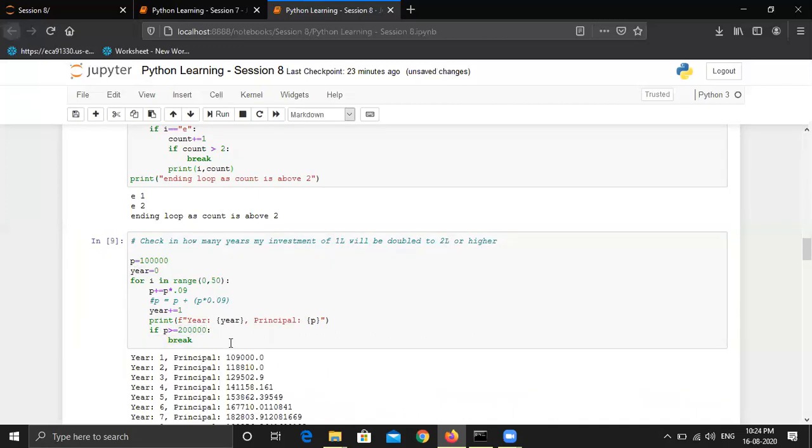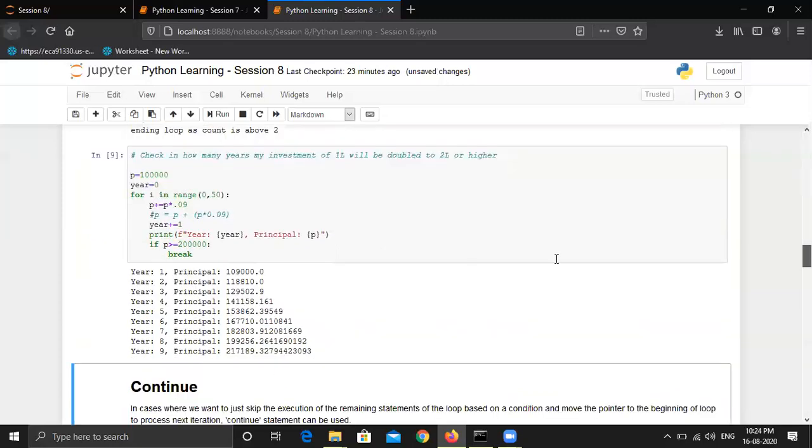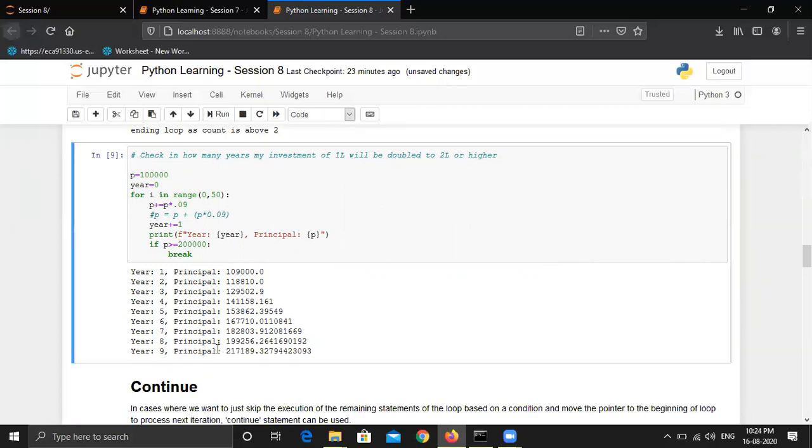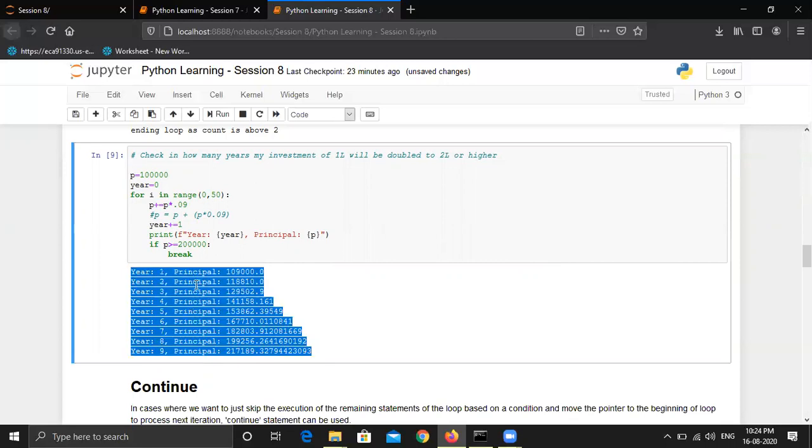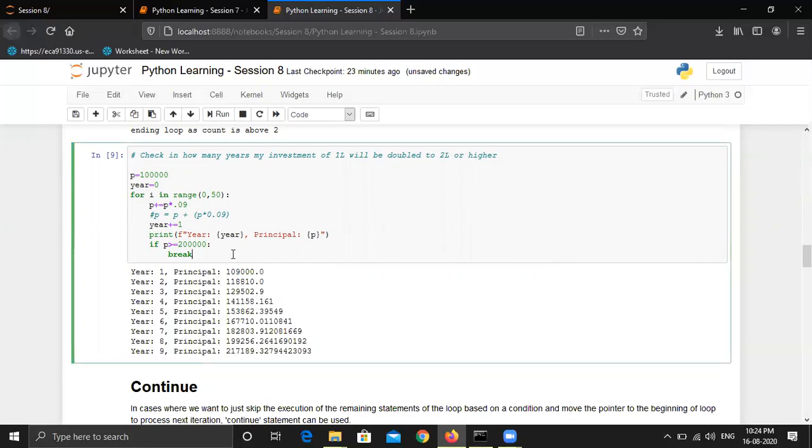Let's run this and see the output. You can see at year 1, I will get this much amount, and we will get the double amount at year 9. This is the program that we just executed, and I think that by knowing the basics of Python, you have created a program which can resolve your finance problems to some extent.